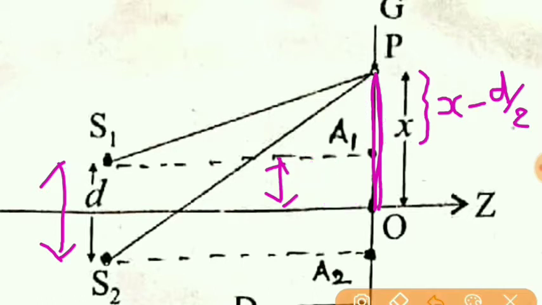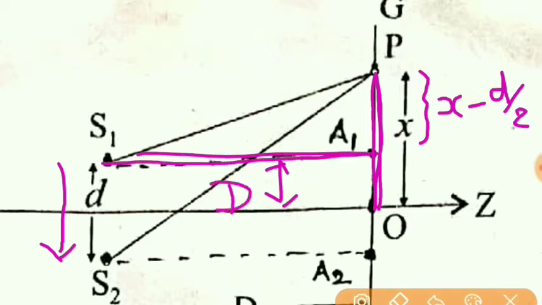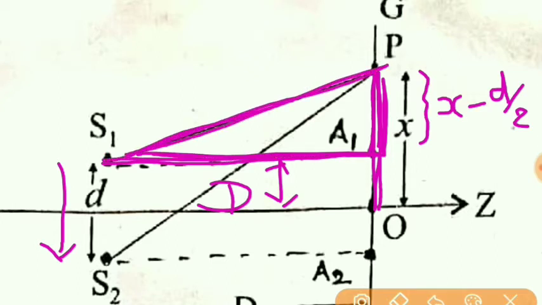Now the distance from S1 to A1 is capital D. So as we have the distance from P to A1 as well as S1 to A1, we can find the length of the hypotenuse using Pythagoras theorem.